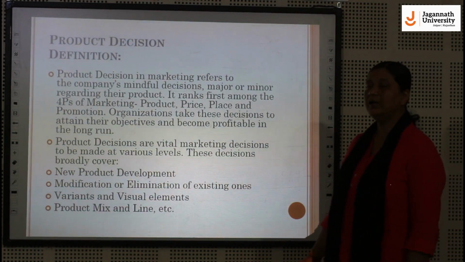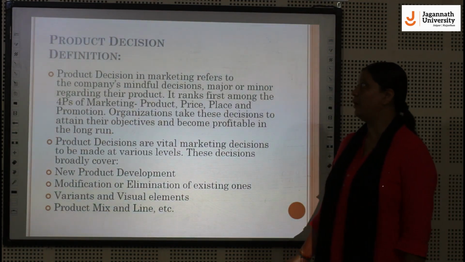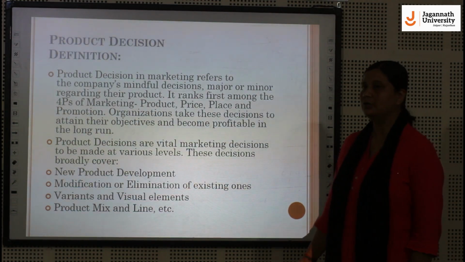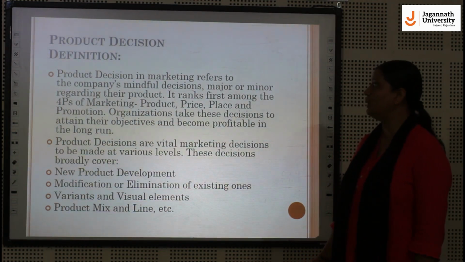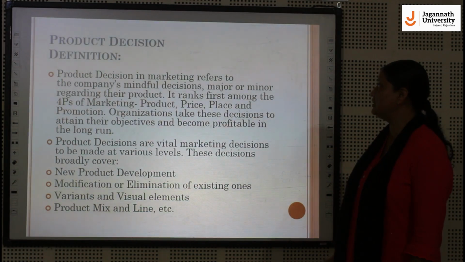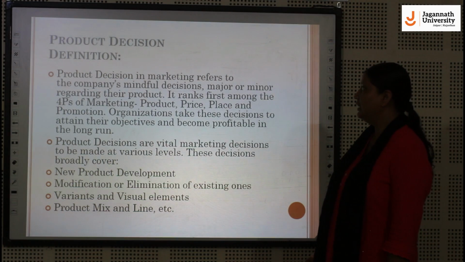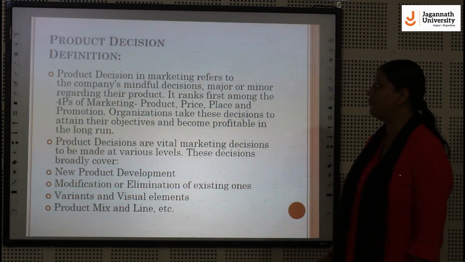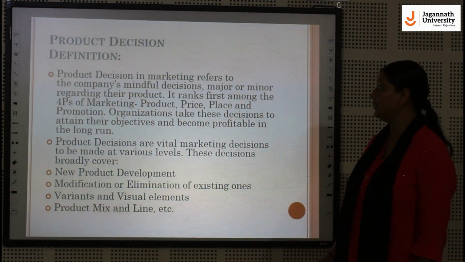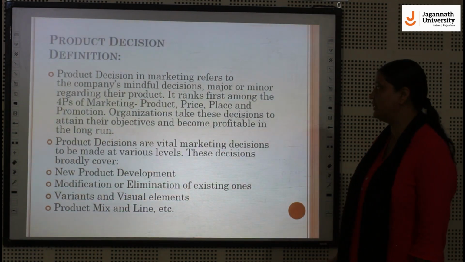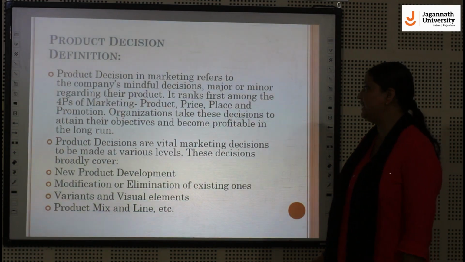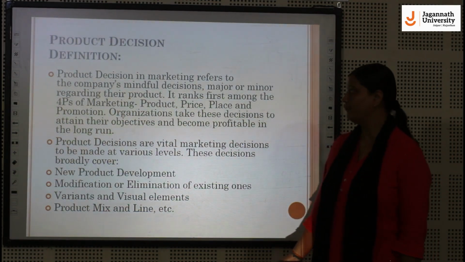Now we will discuss about the product decisions. Product decision in marketing refers to the company's mindful decision, major or minor, regarding their products. It ranks first among the 4 P's of marketing: product, price, place and promotion. Organizations take these decisions to attain their objectives and become profitable in the long run.